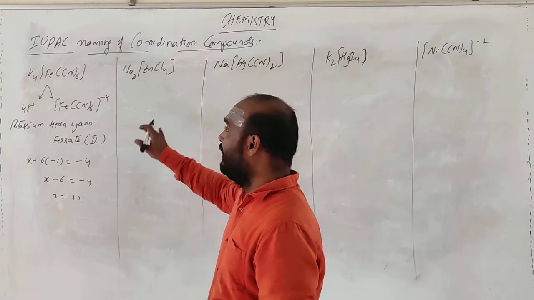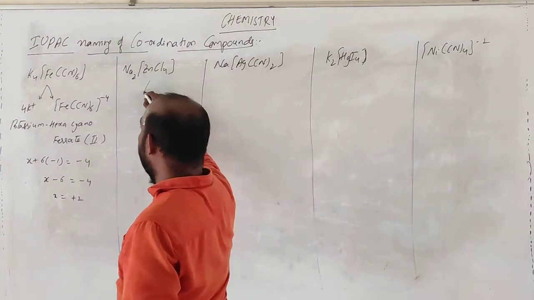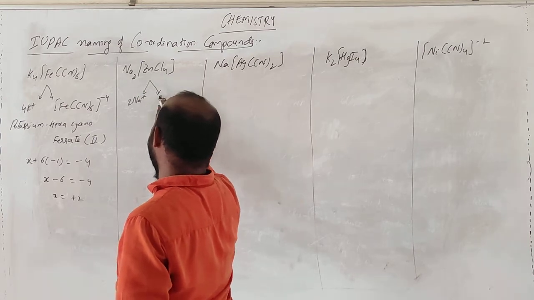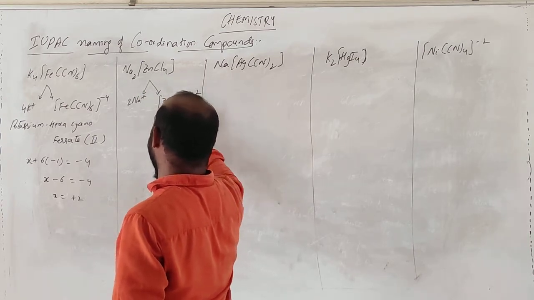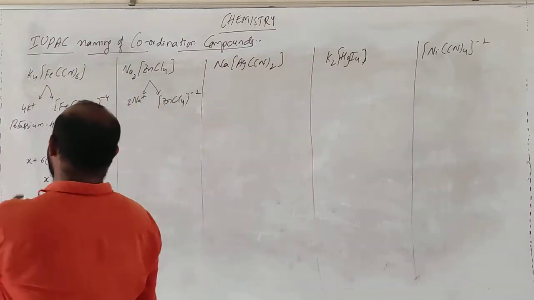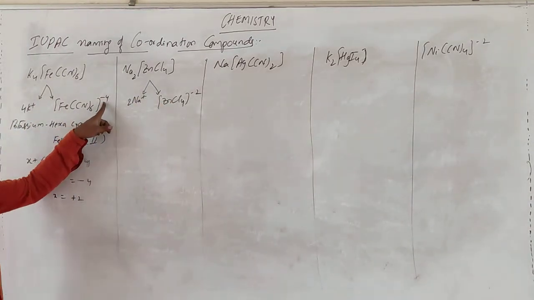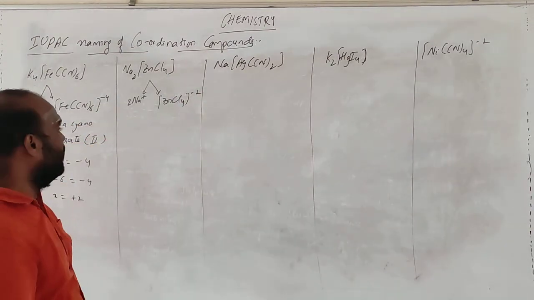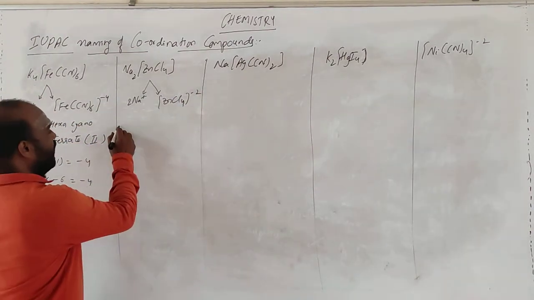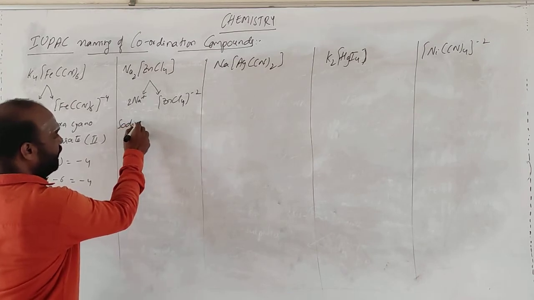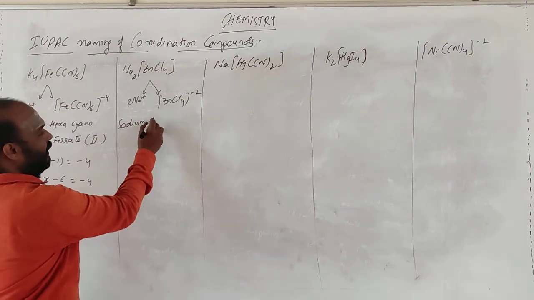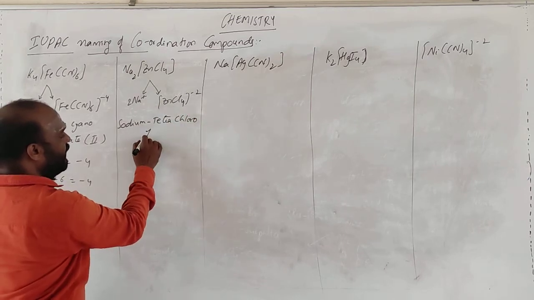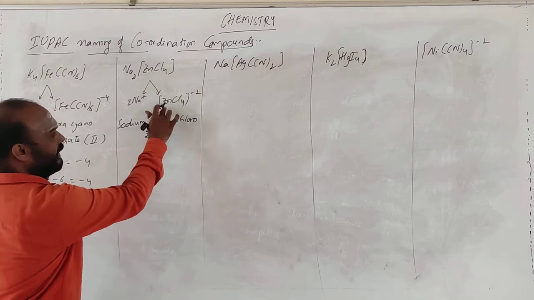In the same way, go for this one. So dissociation. So it is Na2 plus, this is Zn Cl4 -2. See, how much positive charge is there, that much negative charge you will be getting. Don't get confused with that. I think you are clear with this one. The 2 sodium are there, total charge is 2 positive, this is negative. So you can go for it as sodium, negative part, tetrachloro, this one is zinc. So it is zincate because it is the negative part.